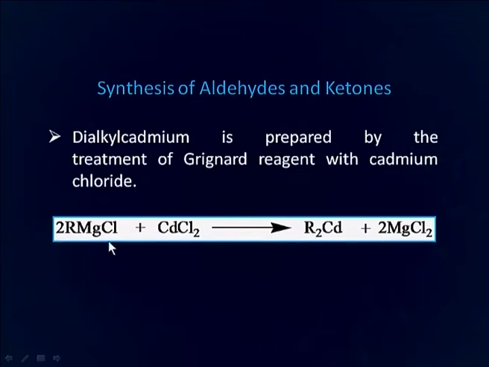The dialkyl cadmium is prepared by the reaction of Grignard reagent with cadmium chloride. You can see here this is Grignard reagent reacting with cadmium chloride and producing dialkyl cadmium. Now, we will discuss the reactivity of Grignard reagent and dialkyl cadmium.